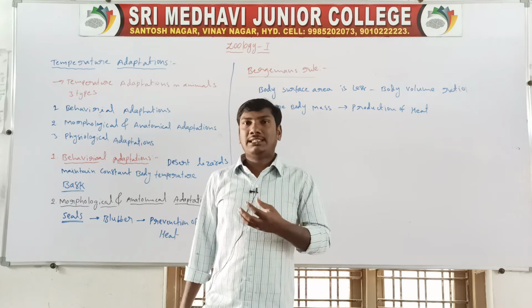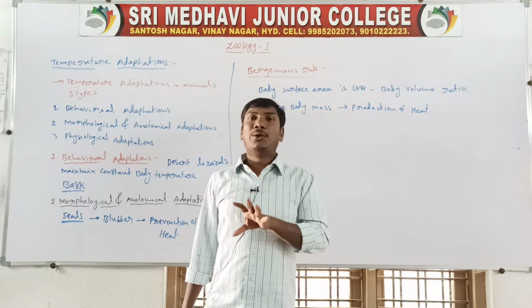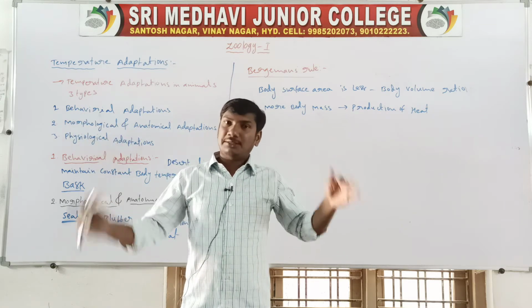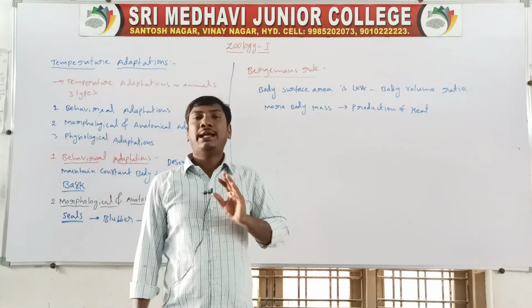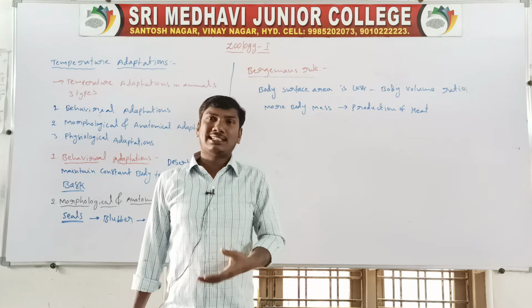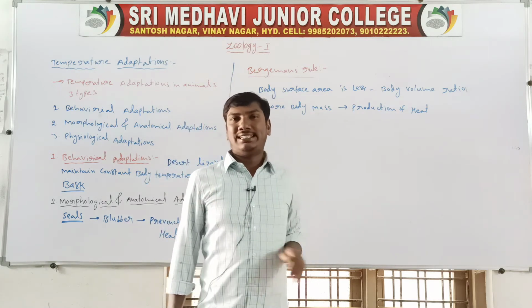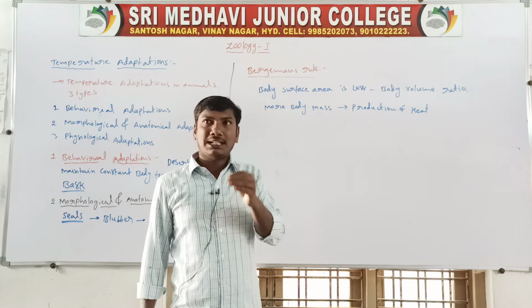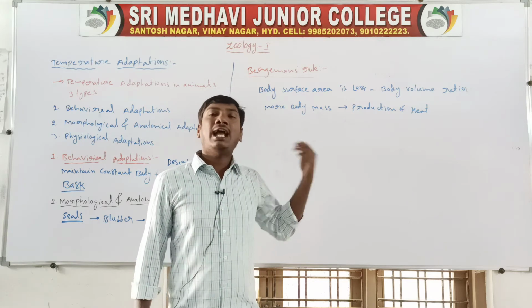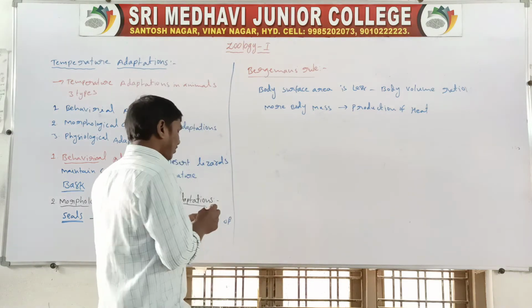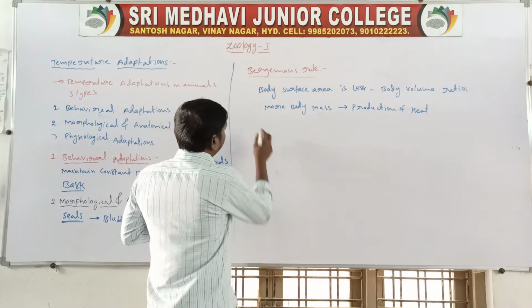In warm-blooded animals, body mass is more and body size is large. This large body size helps in the production of heat. This heat helps the animals living in cold regions. Next one, Allen's rule.